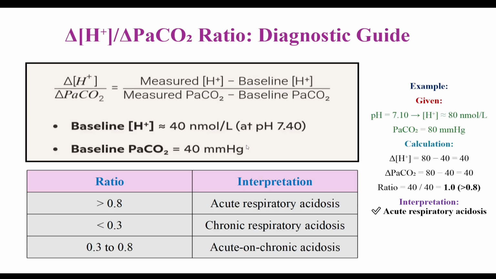So 80 minus 40 equal to 40 nanomole per liter hydrogen ion concentration, and baseline PaCO2 is 40 millimeter of mercury. So take an example, pH is 7.1.